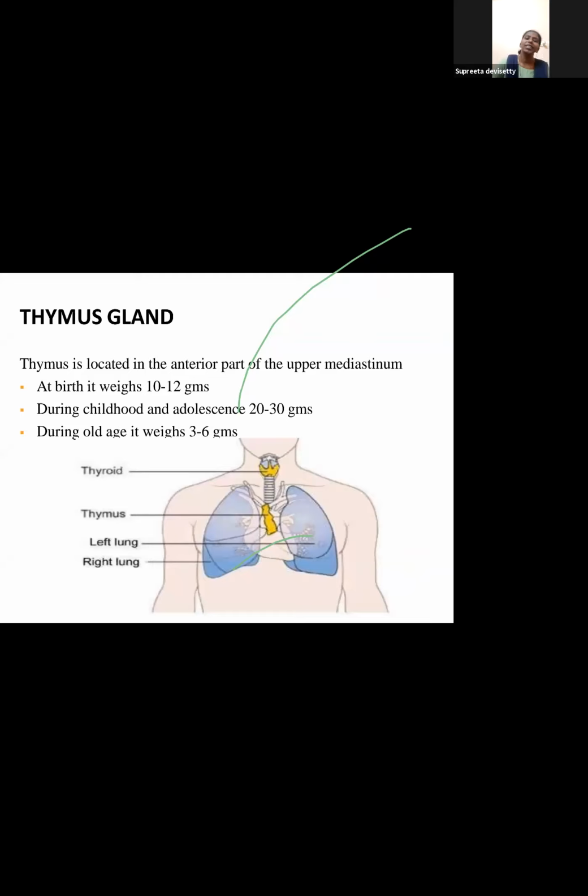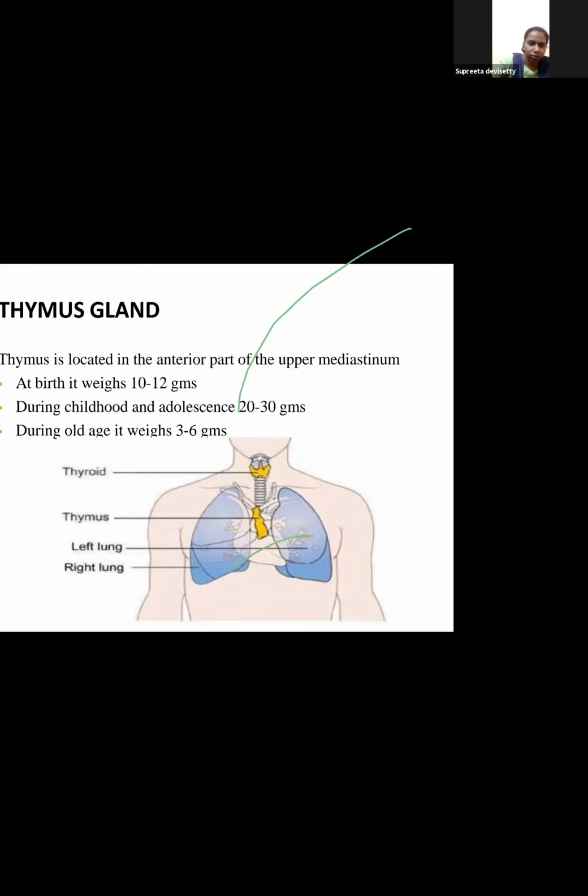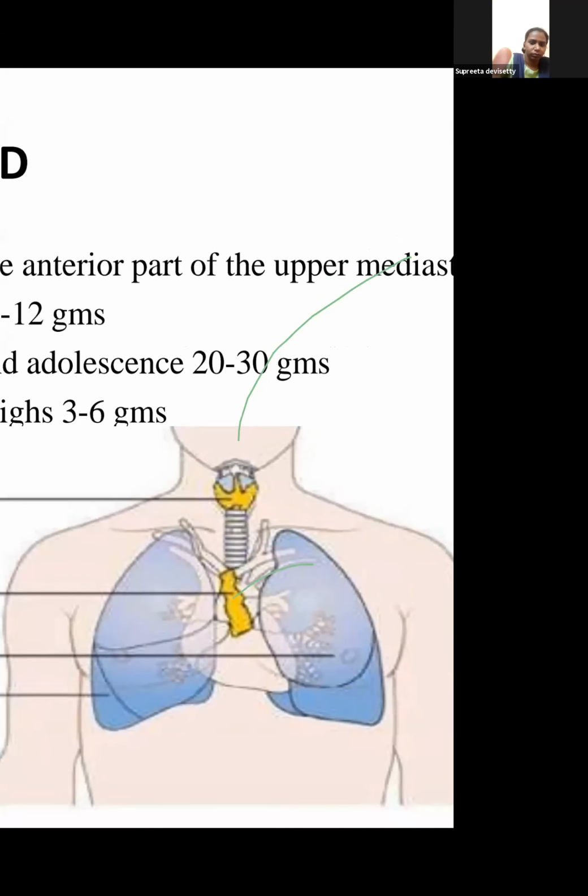Thymus is present at birth and in childhood, and it tends to become a vestigial organ or less functional in elderly people. As the person grows, it reduces itself, or its functioning also reduces. So thymus is located in the anterior part of the upper mediastinum. Mediastinum is the space in between the two lobes of the lung. Okay, so here. Thymus gland.